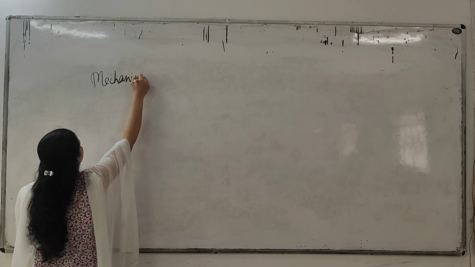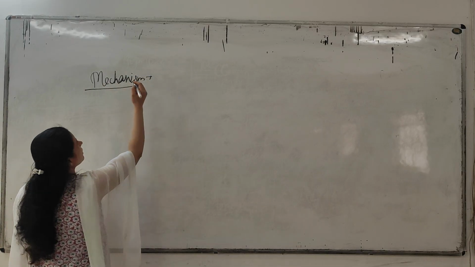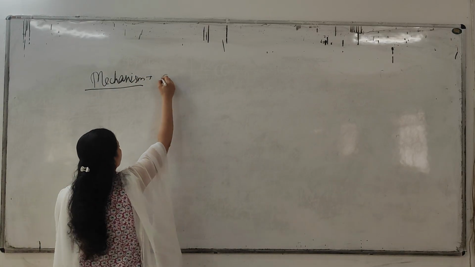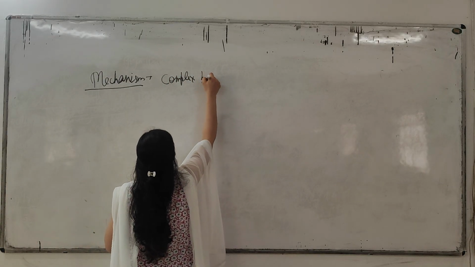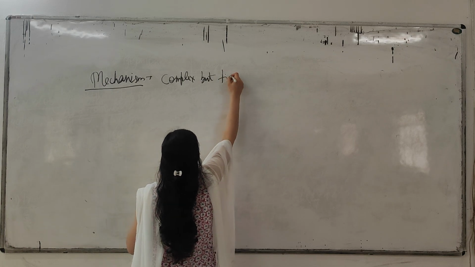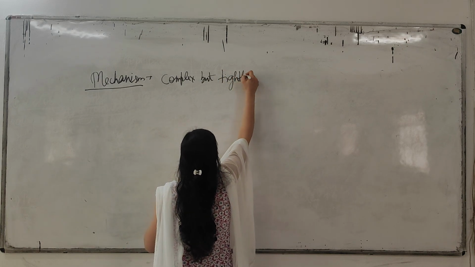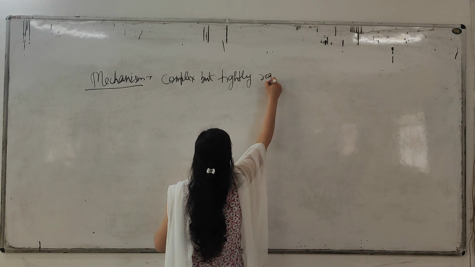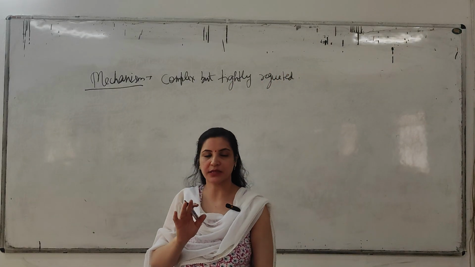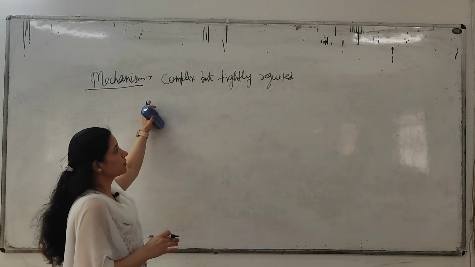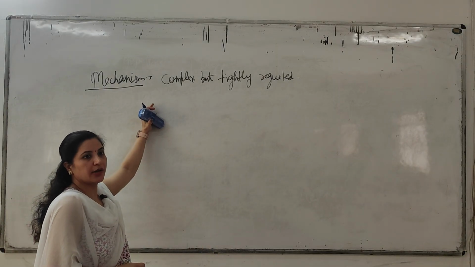You will write: mechanism is complex, but tightly regulated. Tightly regulated means it's a complex process, but it is regulated properly. The body has a system, a mechanism, so that this process of apoptosis is regulated properly.